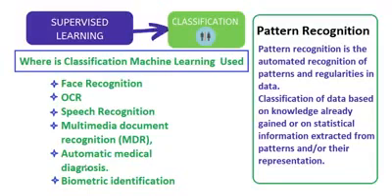Biometric identification is there. So these are some examples of classification, supervised machine learning, where we have some sample input and output data from which we can predict the output data for future inputs.